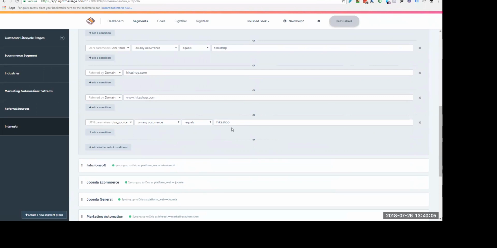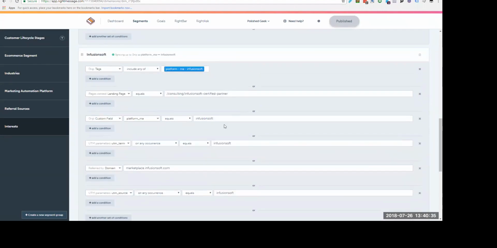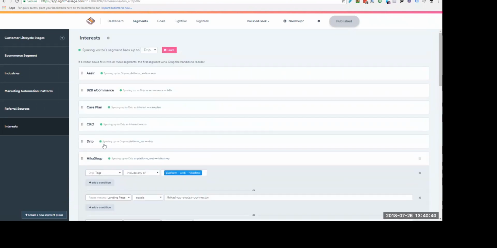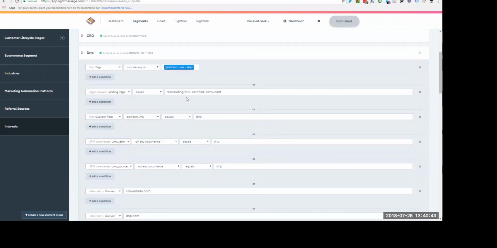So I have different UTMs out there based on what they're in. I have some social media stuff that has a UTM parameter of Hickashop. If I share it and someone actually clicks through the link to come check out what Polished Geek is, it will pass it over and say, this person responded to something on social media that was about Hickashop. And so based on any of these things, it'll go, I know they're interested in Hickashop. And I have the same sort of stuff for Infusionsoft. I can do different landing pages, different terms and stuff. I have Drip, the same way, for people genuinely interested in Drip itself, okay?